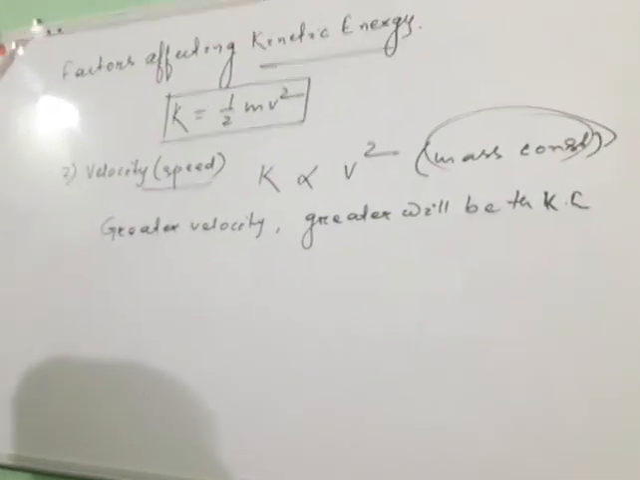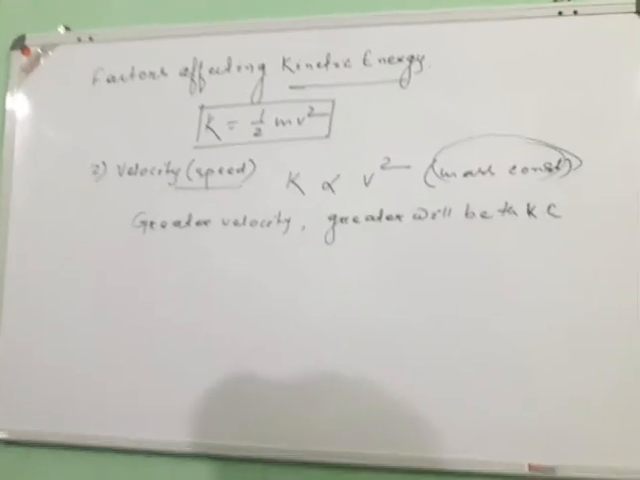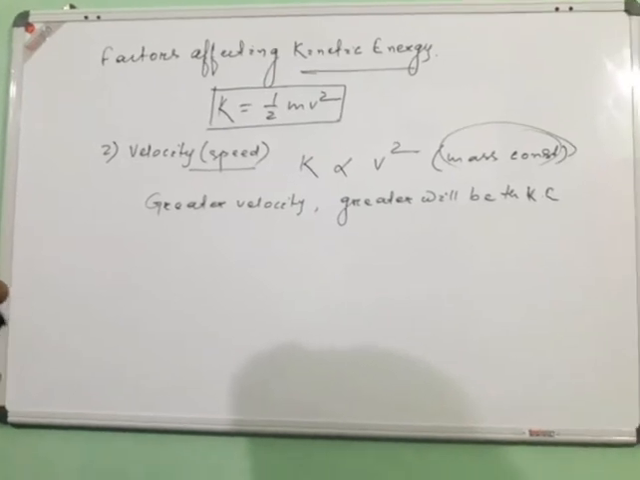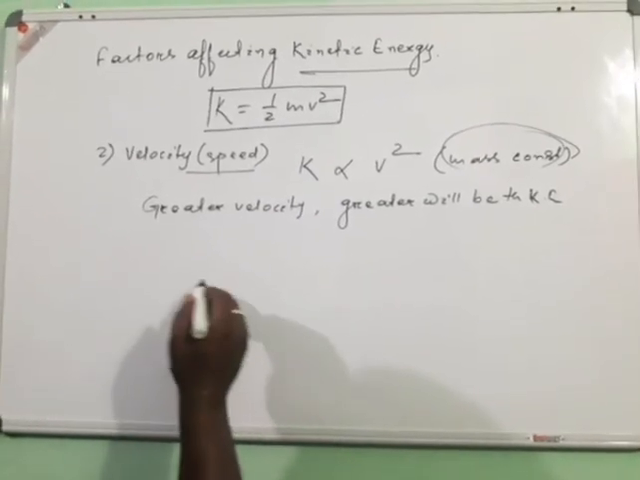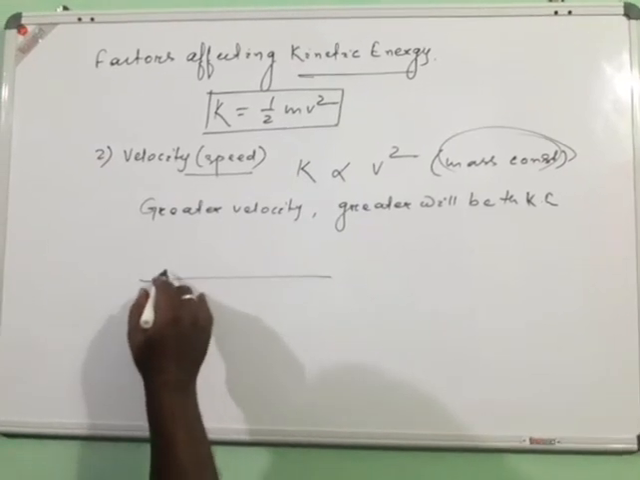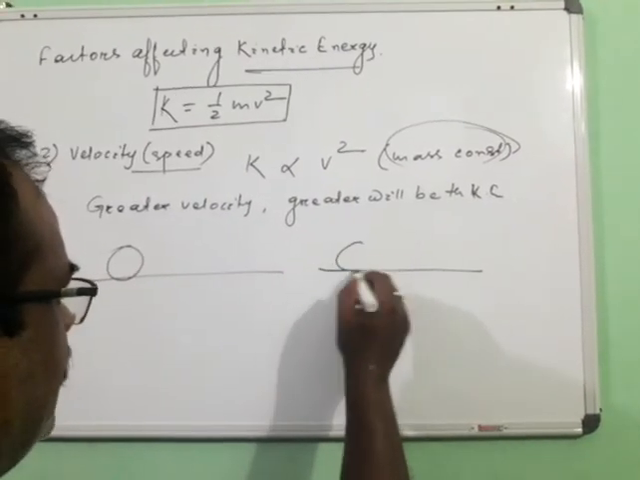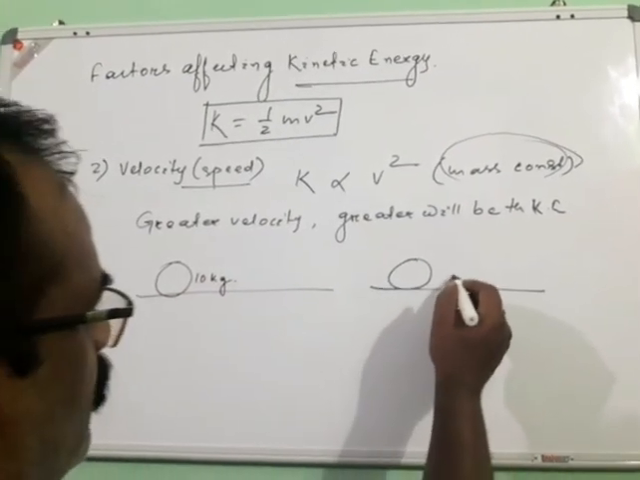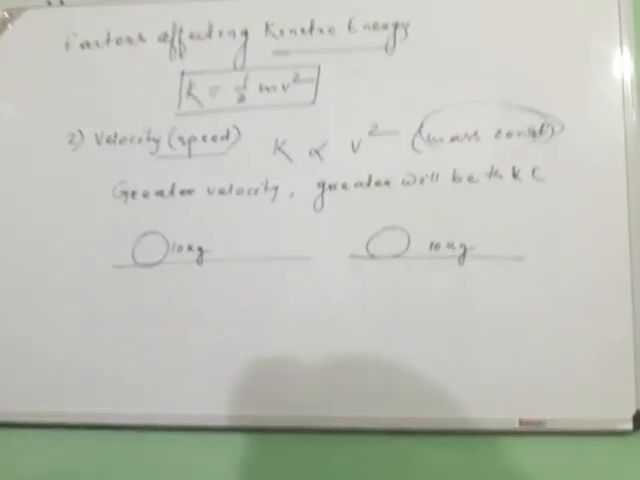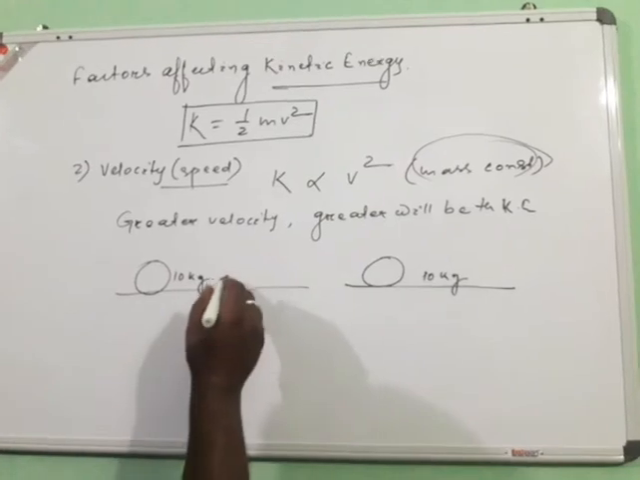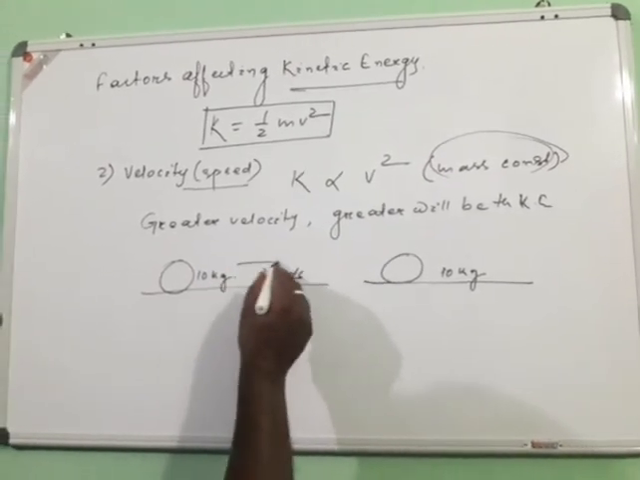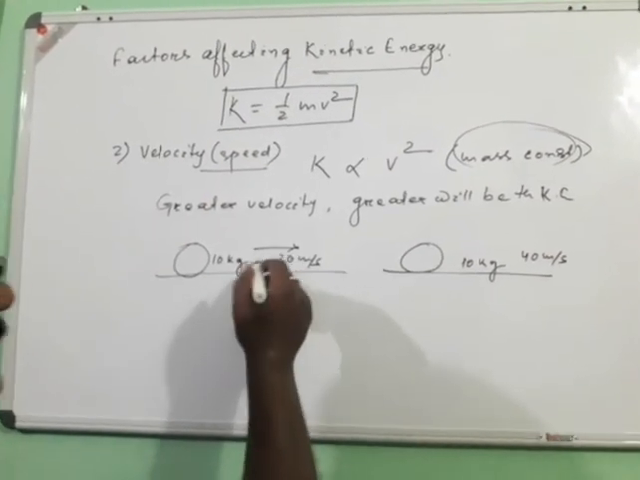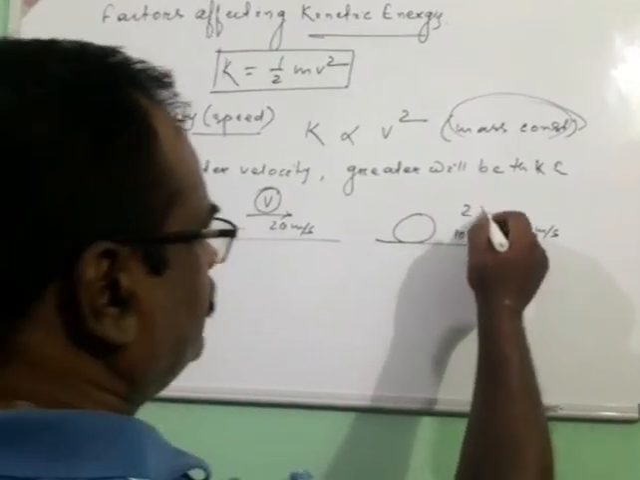If two bodies of the same mass are moving with varying velocity, the body moving with a greater velocity will have greater kinetic energy. Let us take an example that two bodies have the same mass, 10 kg and 10 kg, so the mass remains constant. But the velocity of one is 20 meter per second, whereas the other is moving with 40 meter per second. That means if the velocity is v, here it is moving with 2v.